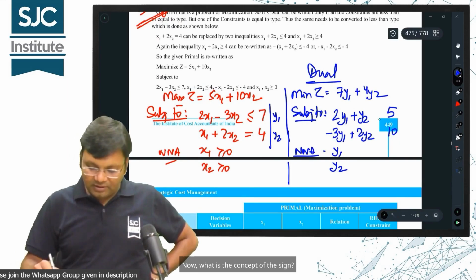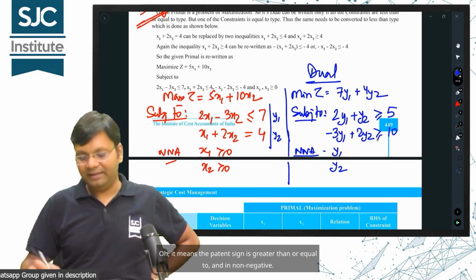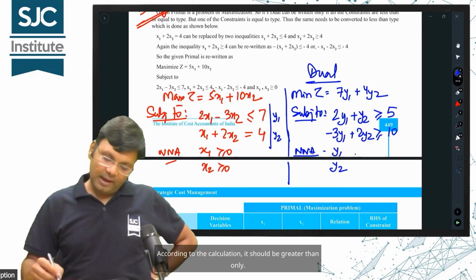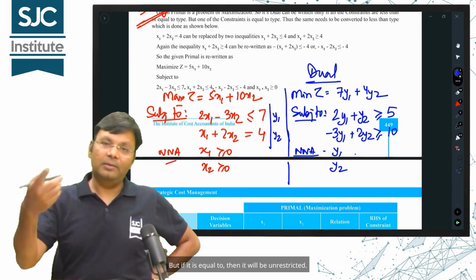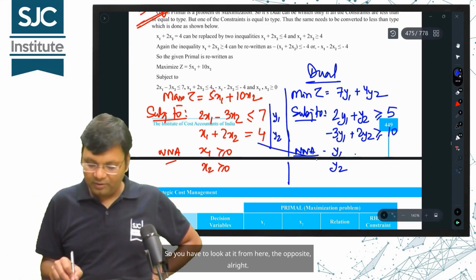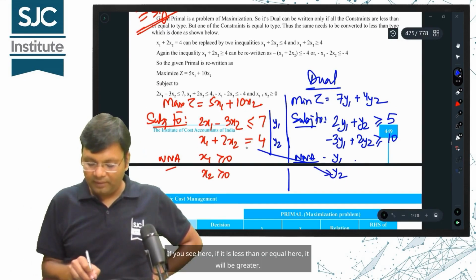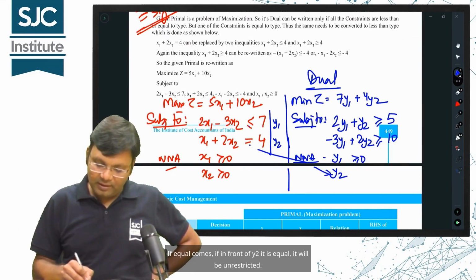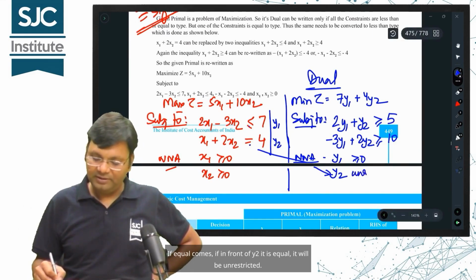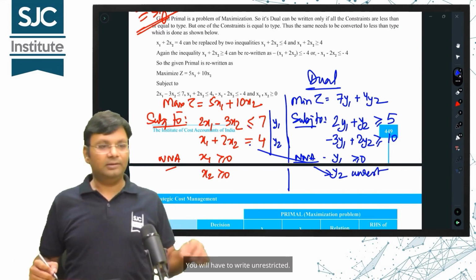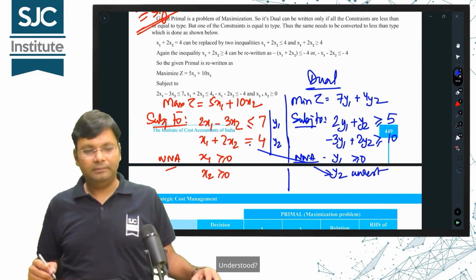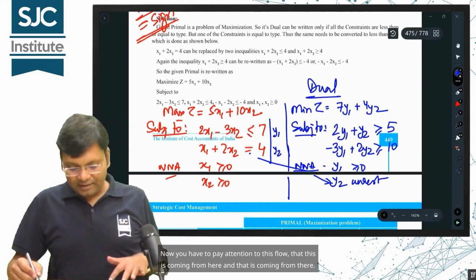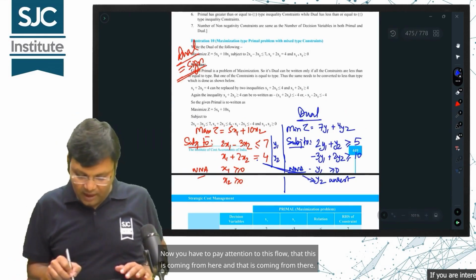Now, what is the concept of the sign? It means the primal sign is less than or equal to, and non-negative. According to the calculation, it should be greater than only. But if it is equal to, then it will be unrestricted. So you have to look at it from here, the opposite, alright. If you see here, if it is less than or equal here, it will be greater. If equal comes, if in front of y2 it is equal, it will be unrestricted. You will have to write unrestricted. Understood? It's done. Now you have to pay attention to this flow, that this is coming from here and that is coming from there.